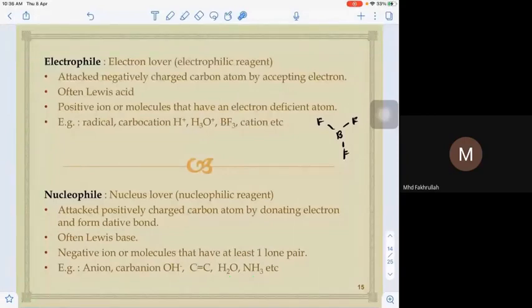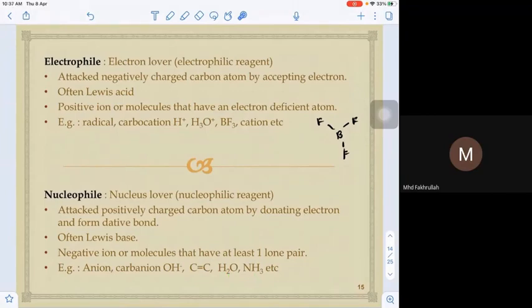Why does a carbon-carbon double bond become a nucleophile even though it is neutral? Because the carbon-carbon double bond is considered an electron-rich species, because it has 2 pairs of electrons here. If we compare a person that has only one car with a person that has two cars, we still consider that the one with two cars is richer. Same goes with this carbon-carbon double bond. And for H2O and ammonia, it is because they have lone pairs.